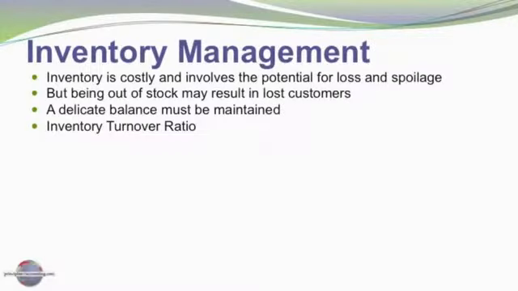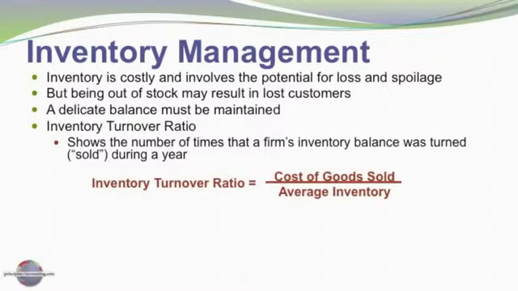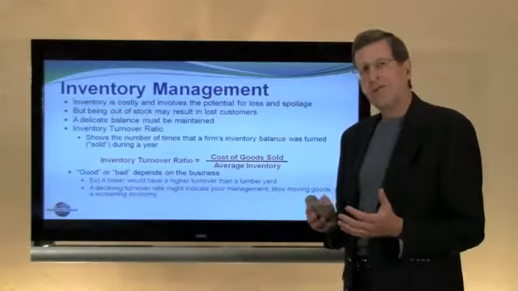Oftentimes a company will calculate an inventory turnover ratio. The turnover ratio shows the number of times each year or each period that inventory recycles or is replenished. It's calculated by dividing the cost of goods sold by the average inventory level. It's hard to say what's good or bad.